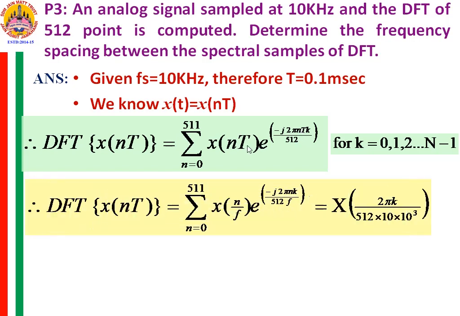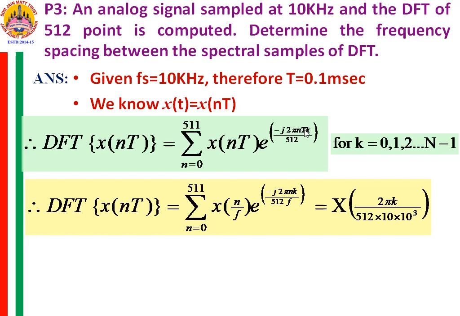Now, if you recall the expression I just derived while deriving the DFT from the FT, omega is equal to 2 pi k by capital N. And when I compare that with this equation, T is 0.1 milliseconds.